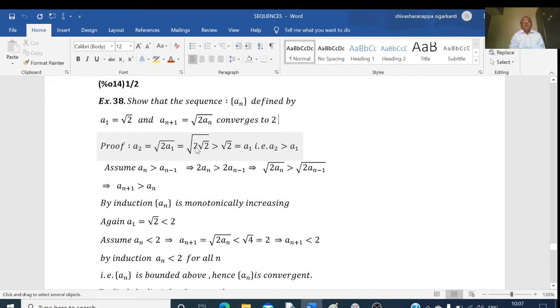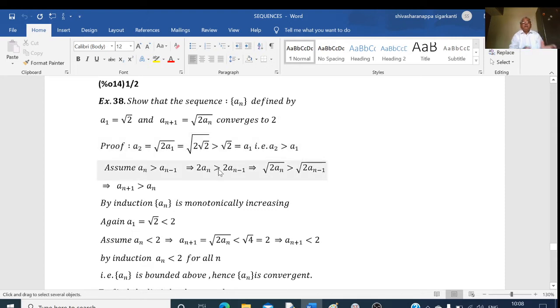And definitely this is greater than root 2, because 2 into root 2 is greater than root of 2, which is equal to a1. So we have proved that a2 is greater than a1.